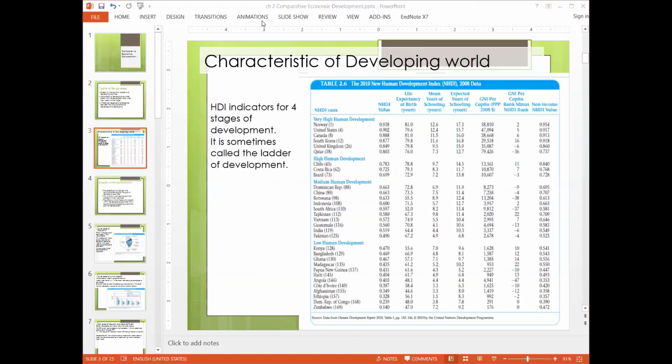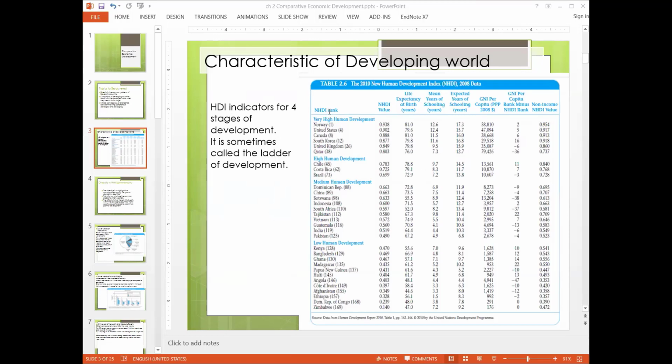So I'm sharing with you the table of characteristics of the developing world. Okay, and in that there are developed countries also. So the United Nations and IMF divide the world with respect to the HDI value. Okay, so HDI value is actually the index that is based upon a few indicators which are shown here. So HDI indicators, four stages of development. It is sometimes called the ladder of development. So we divide the countries into four groups based upon this value.